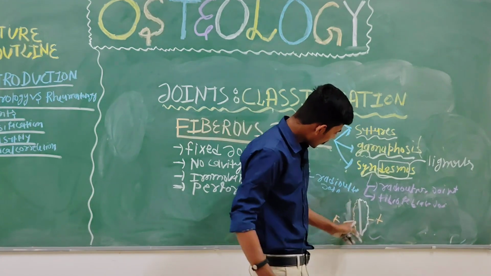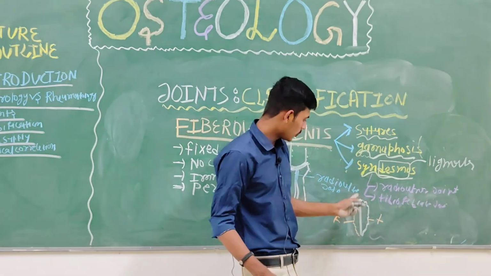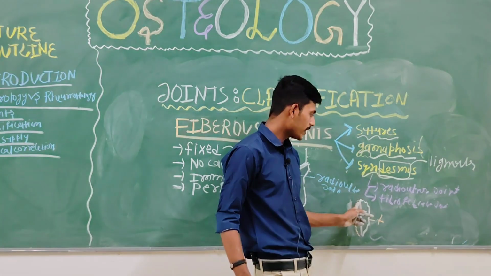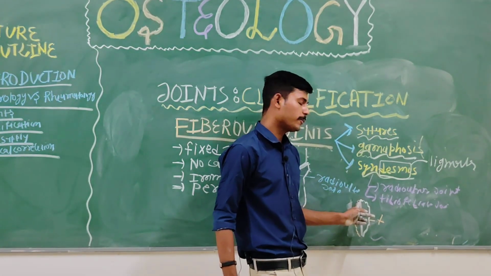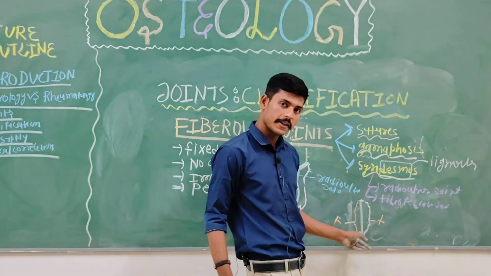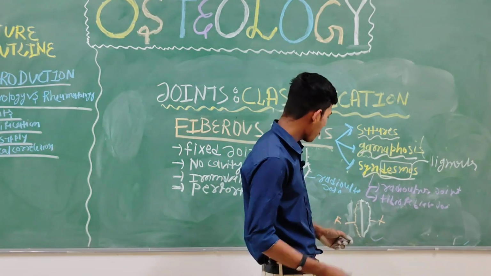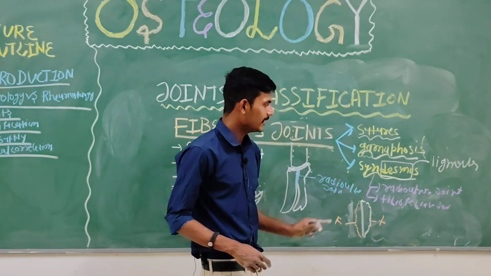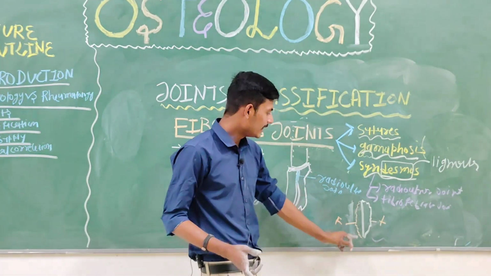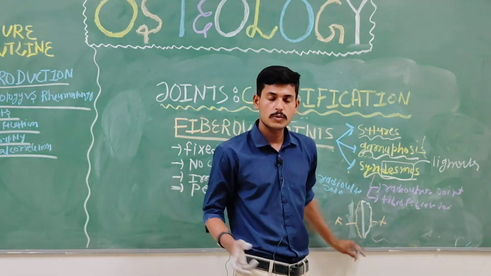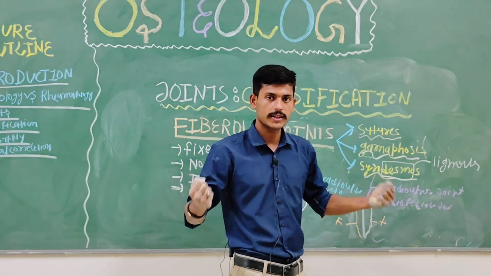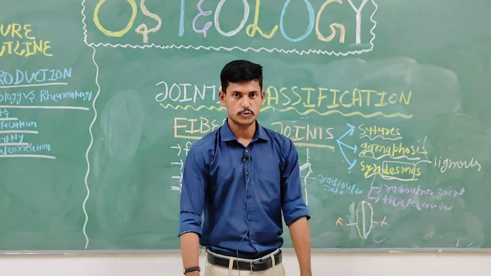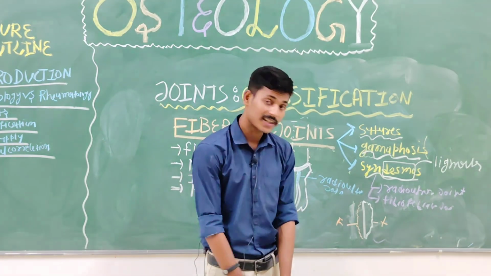The fibula is joined at both ends of the tibia, so we can say the superior tibio-fibular joint and the inferior tibio-fibular joint. And this joint, the syndesmos, provides a slight movement. Sometimes you are bearing too much weight, and at that time it provides stability to the joints, basically the knee joint.